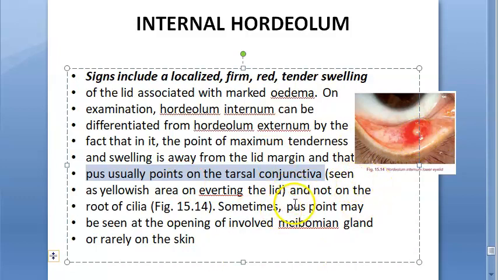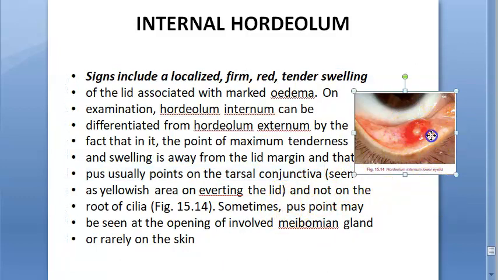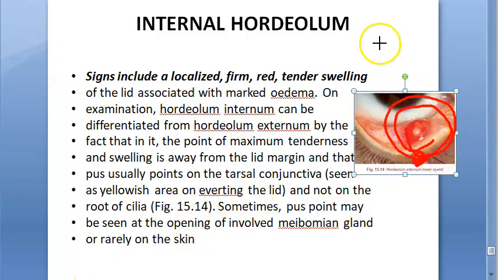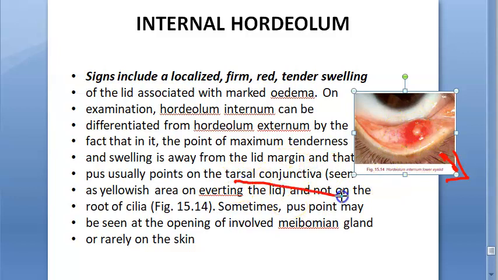You will see it when you avert the eyelid. Here they have averted the eyelid and are showing it from inside. If it is an external hordeolum, it will be at the eyelash, so the collection of pus will be there. But here it is away from the lid margin, inside. Very rarely the pus point can be external on the skin side, but normally it will be on the tarsal conjunctival side.